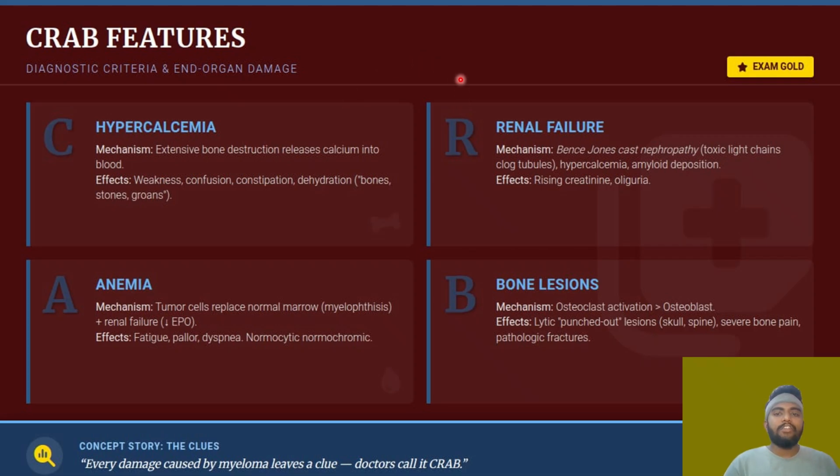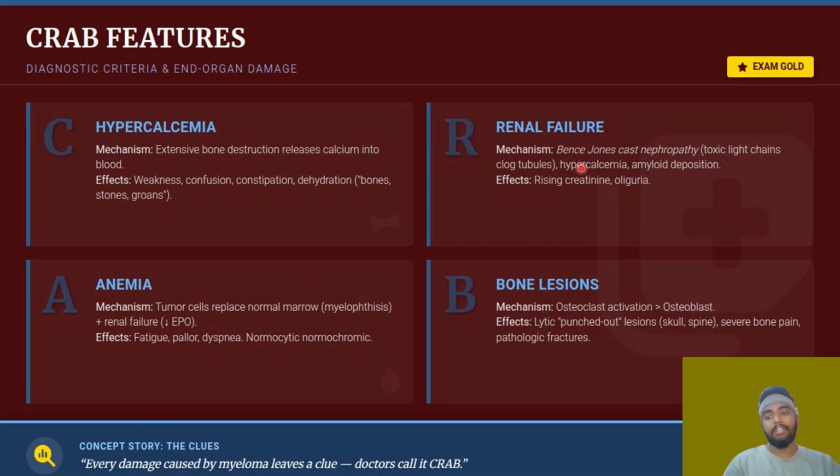Now, there is something called Bence-Jones proteinuria. We have studied in our first year biochemistry about multiple myeloma, Bence-Jones proteinuria. There is something called Bence-Jones protein in our body. So there is renal failure, a renal dysfunction because of the M protein. There will be amyloid deposition and a rise in the creatinine level. There is oliguria. So Bence-Jones proteinuria will also be there in multiple myeloma.